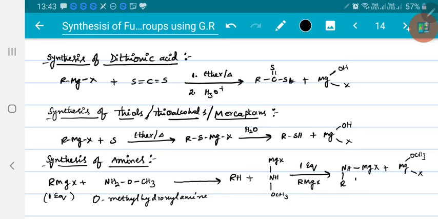Now this obtained product, on hydrolysis, what you will get? OH over magnesium and H over nitrogen. You will get RNH2, that means nothing but primary amine. So we got primary amine, and remaining thing is MgOHX. So that's how we got primary amines.